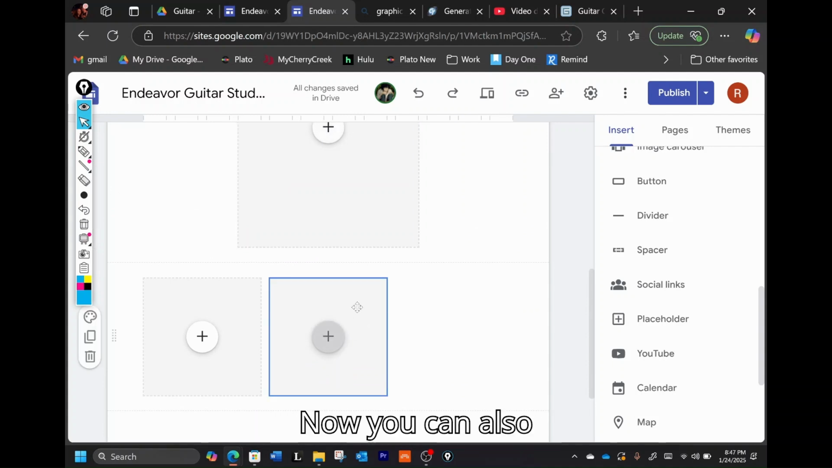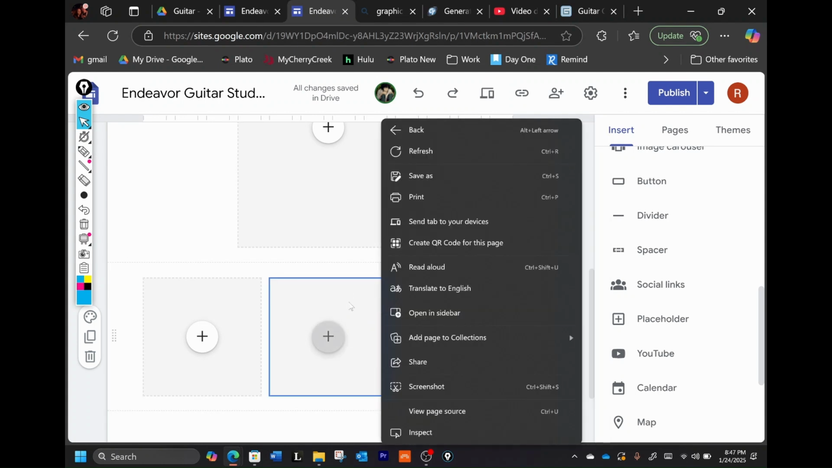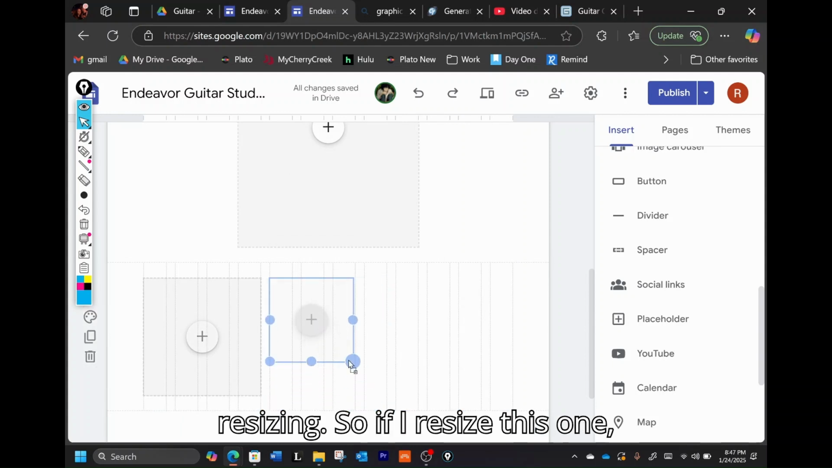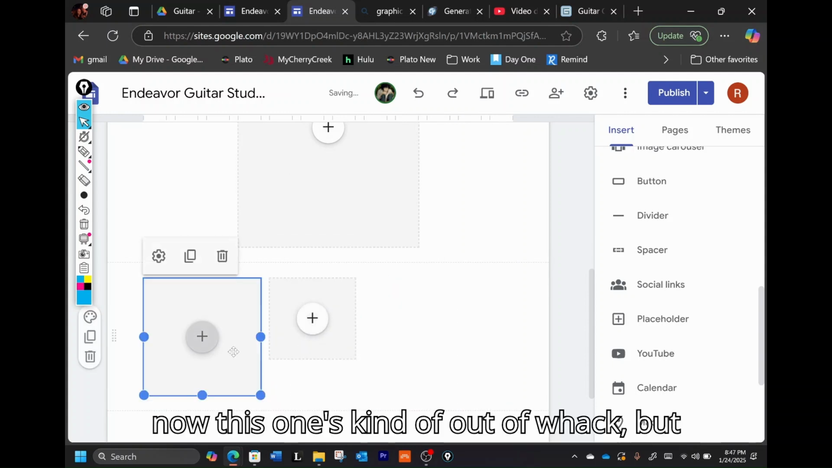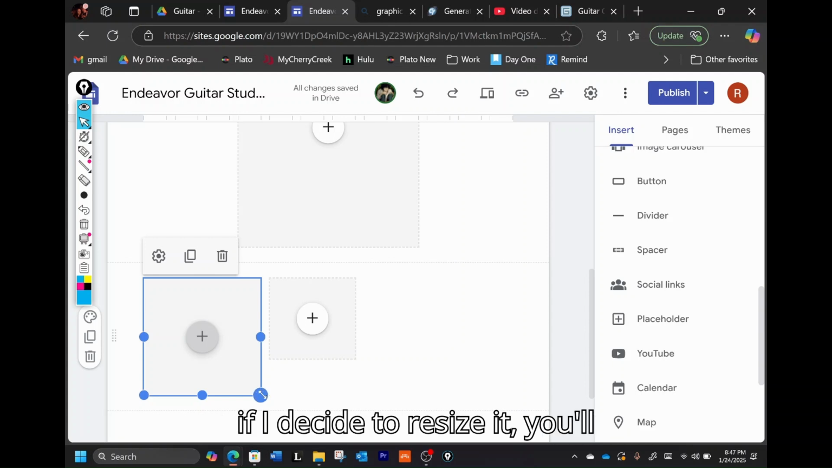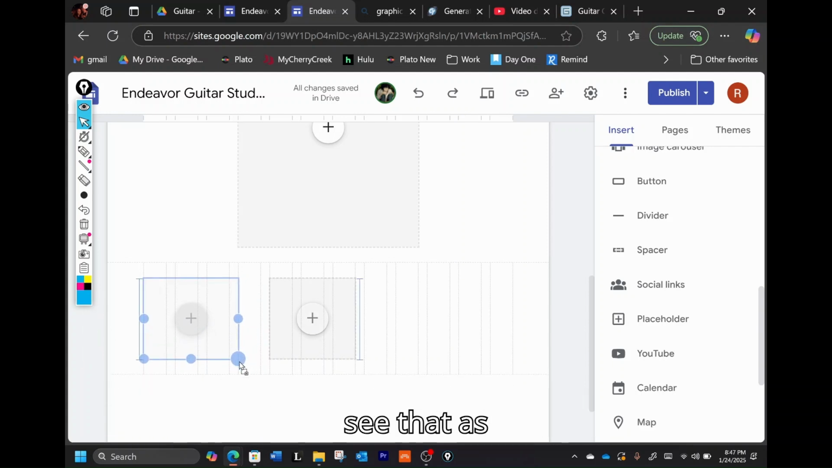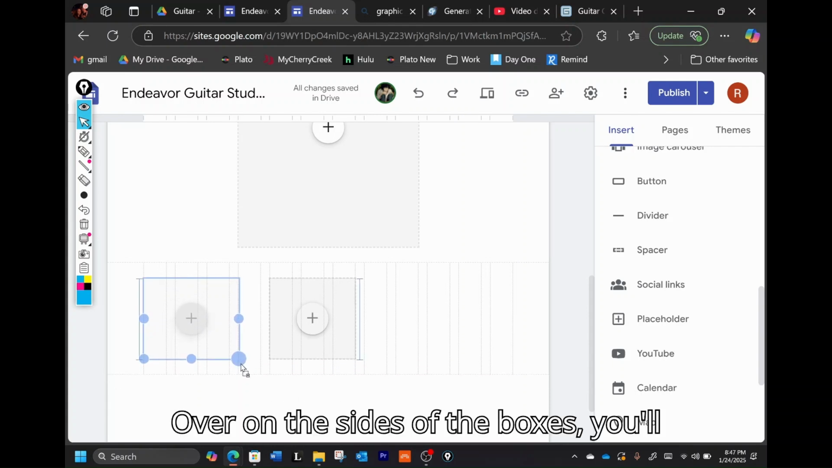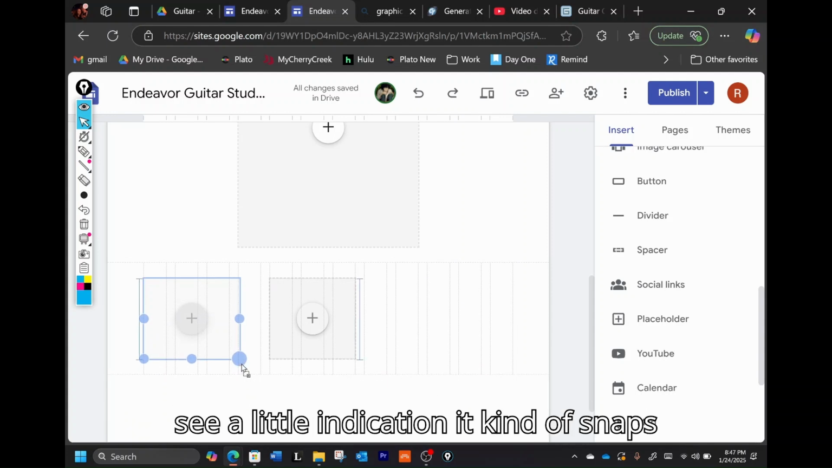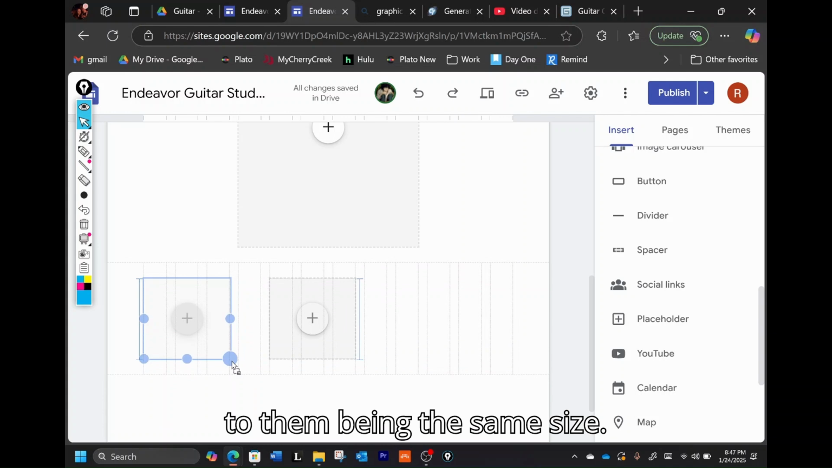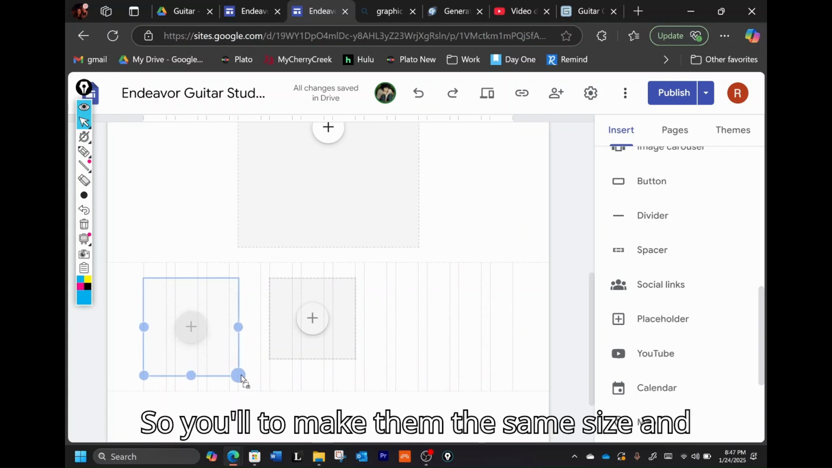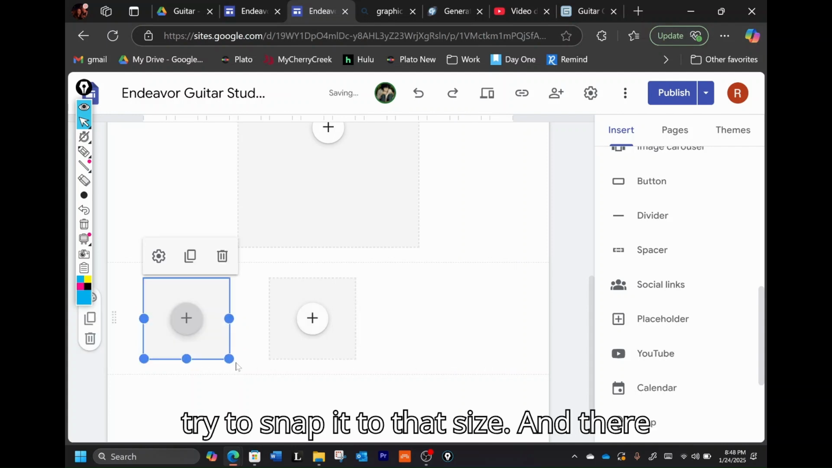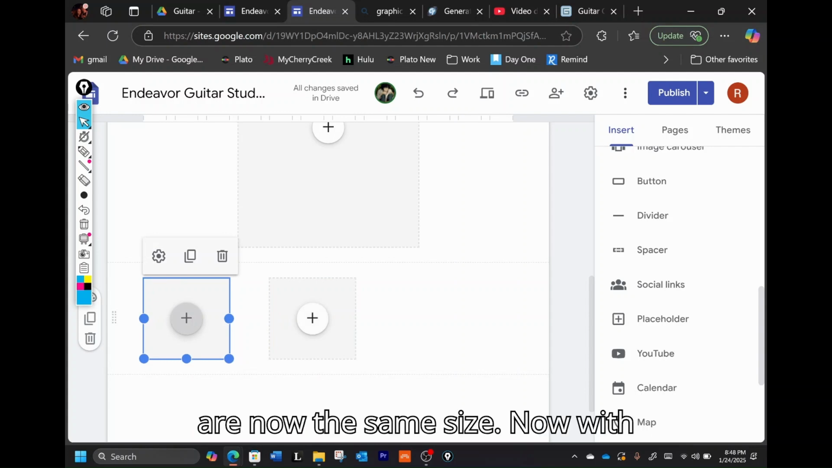Now, they also give you some tools for resizing. So if I resize this one, now this one's kind of out of whack. But if I decide to resize it, you'll see that as I get closer to the correct size, over on the sides of the boxes, you'll see a little indication. It kind of snaps to them being the same size. So to make them the same size and make everything uniform, you just want to try to snap it to that size. And there you go. You've got two placeholders that are now the same size.